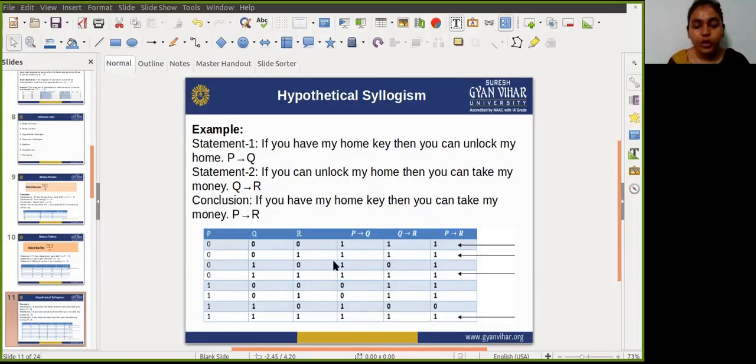In the fourth row, both values are true, so the result is also true. Again for the fifth row, both are not true. Sixth row, both are not true. Seventh row, both are not true. Again in the eighth row, both values are true, so the result will also be true. Means by using a truth table, we show that if P implies Q is true and Q implies R is true, then in that case P implies R is also true. Okay.